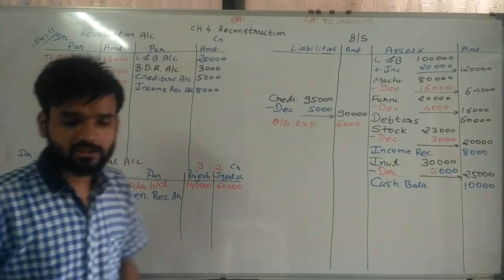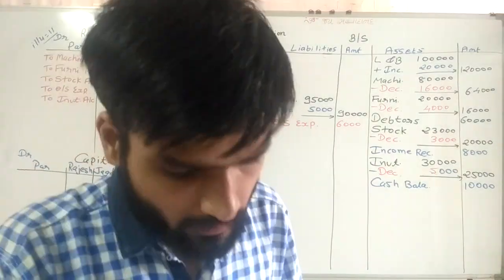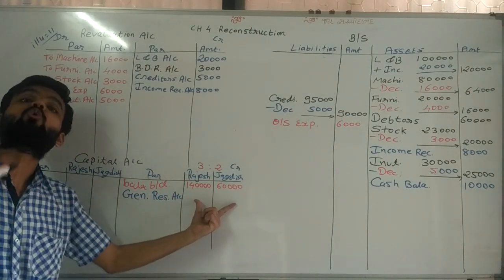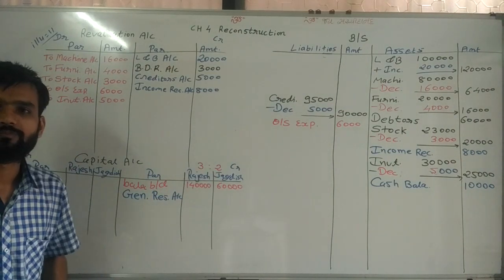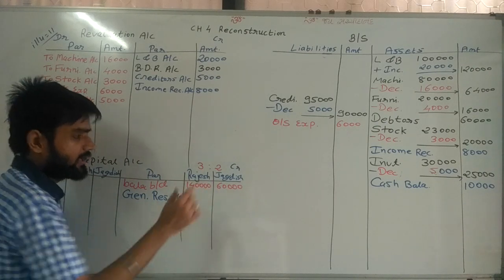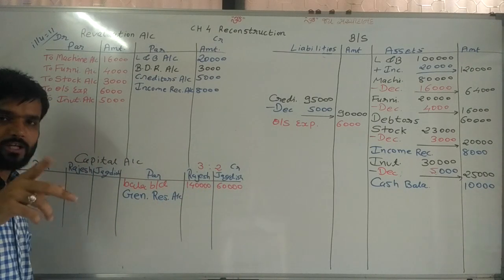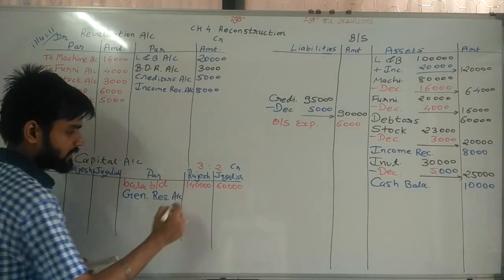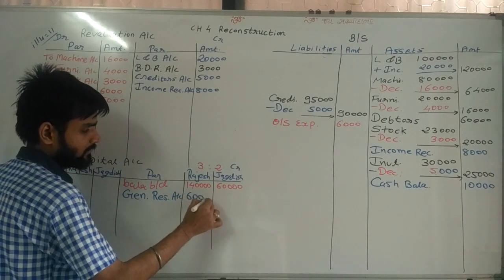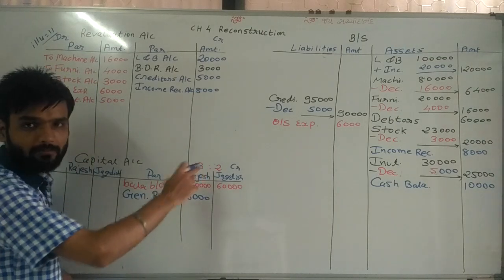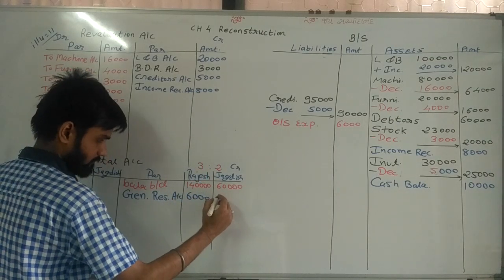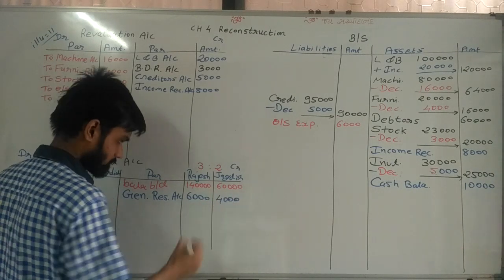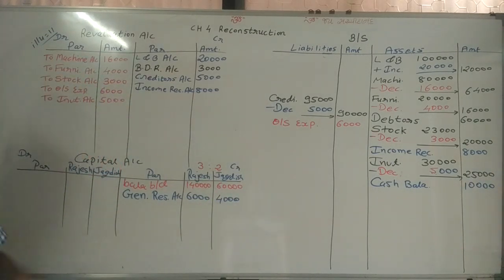Now sir, here general reserve is given 10,000. Now 10,000 we are distributing among the partners in their old ratio 3:2. So 10,000 into 3 divided by 5, 6,000. Same way 10,000 into 2 divided by 5, 4,000. In this way we can distribute general reserve.